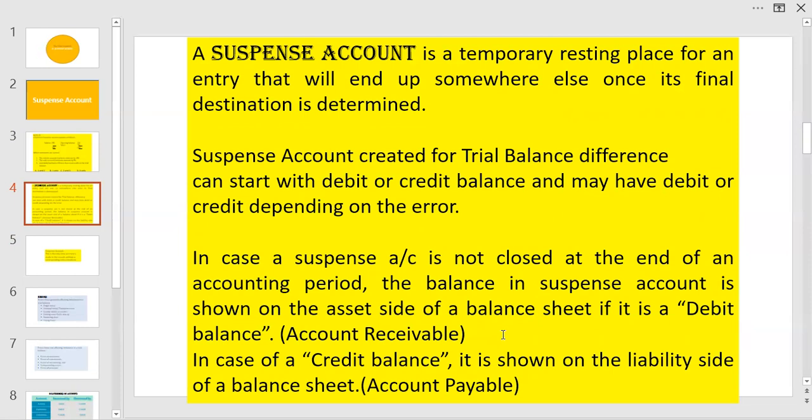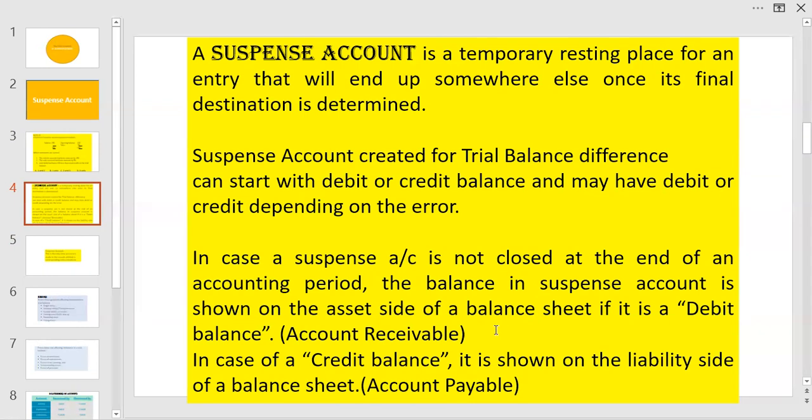In that case, in order to proceed with the draft accounts, they may use this as one of the balances in the trial balance. In case of a remaining debit balance, there is a possibility of treating this as either an expenditure or an asset.